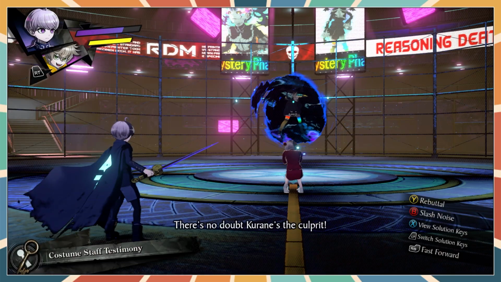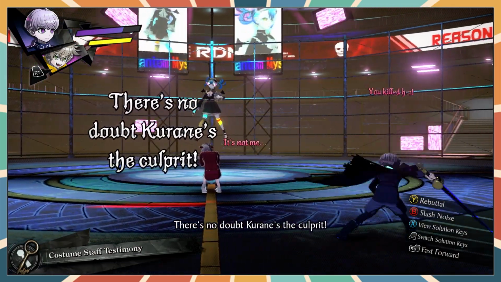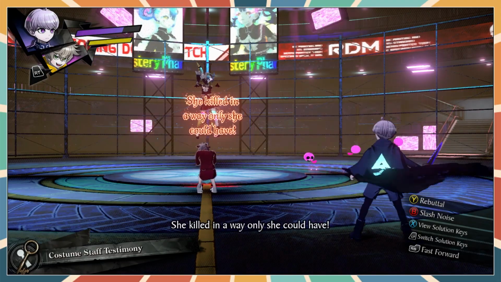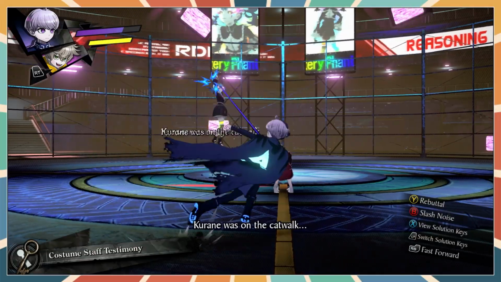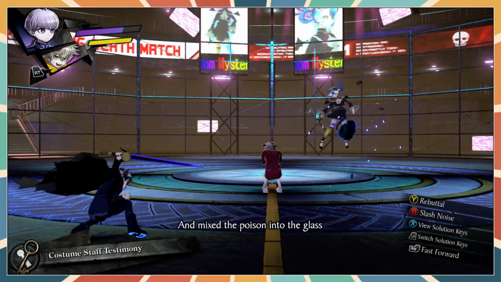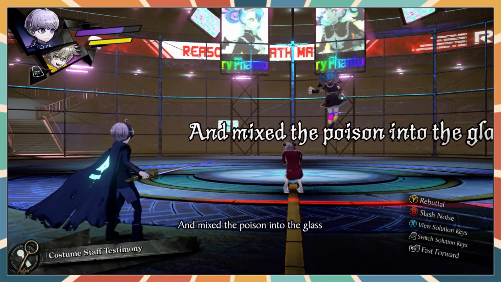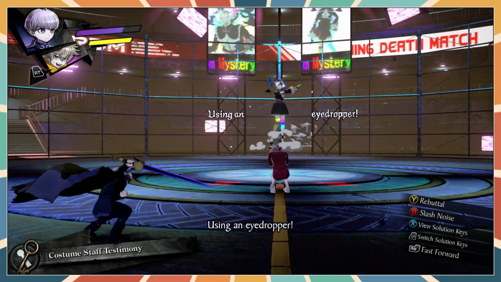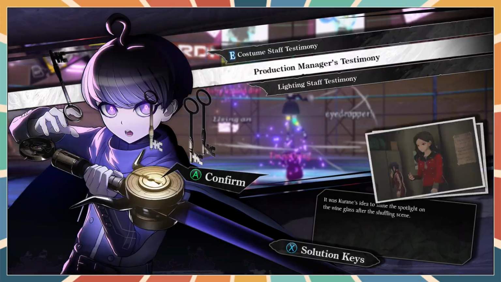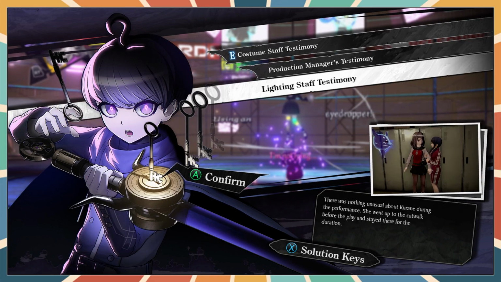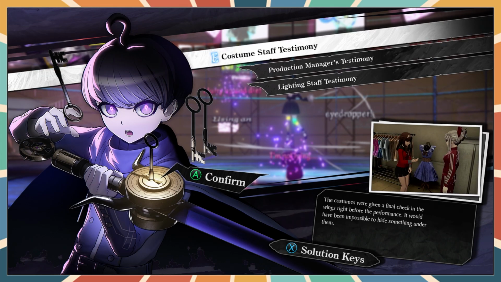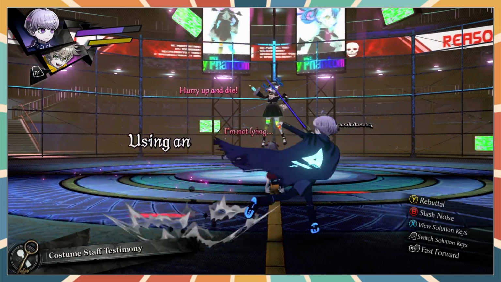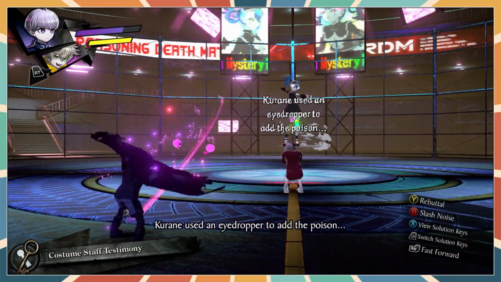I don't know what we're gonna have here, so let's just have a look. She killed in a way only she could have. Which is what? Kurane was on the catwalk and mixed the poison into the glass using an eyedropper. We know that wasn't true, don't we? Because the eyedroppers weren't used. Well, that's not part of our evidence. Okay. Let's move on. Kurane used an eyedropper to add the poison.